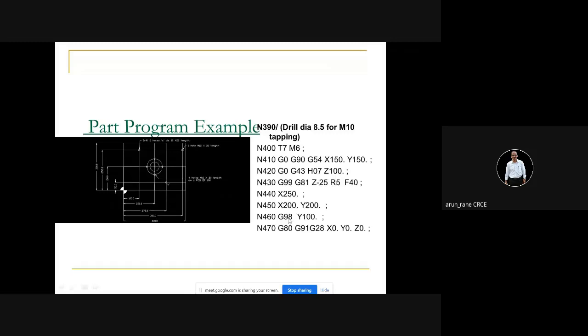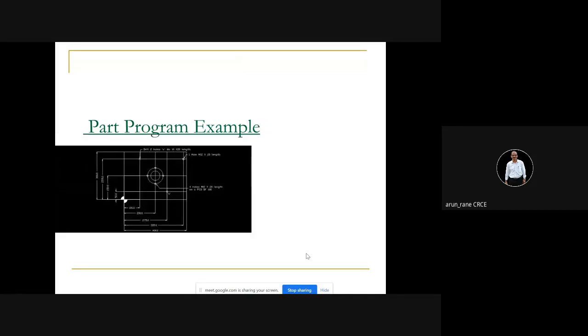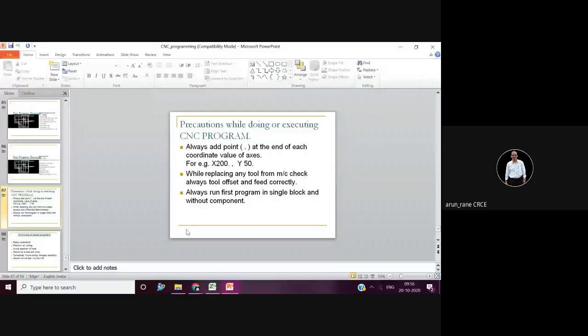See now here, you have mentioned just Y100. There is no need to write X200. It will take X200 automatically from the previous. And here in X250 you have not mentioned Y, so it will take Y150 automatically. So this is the program for this component.